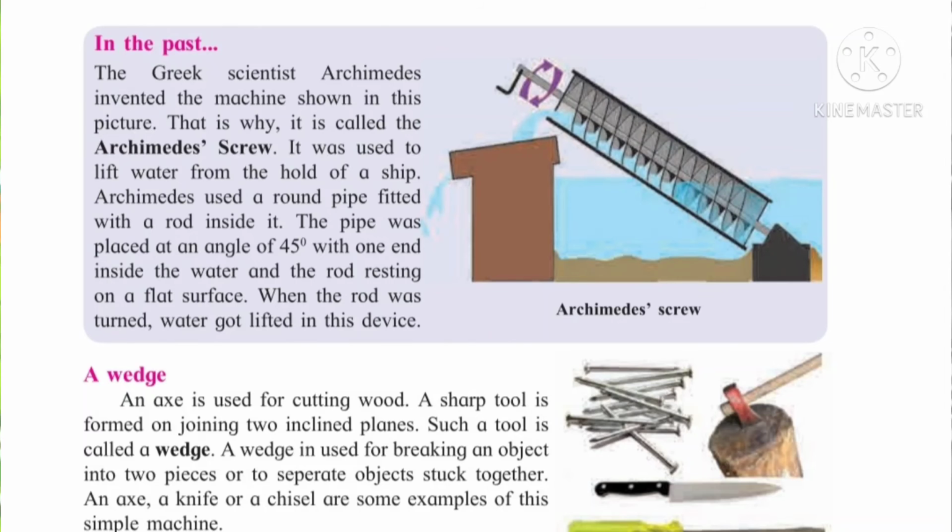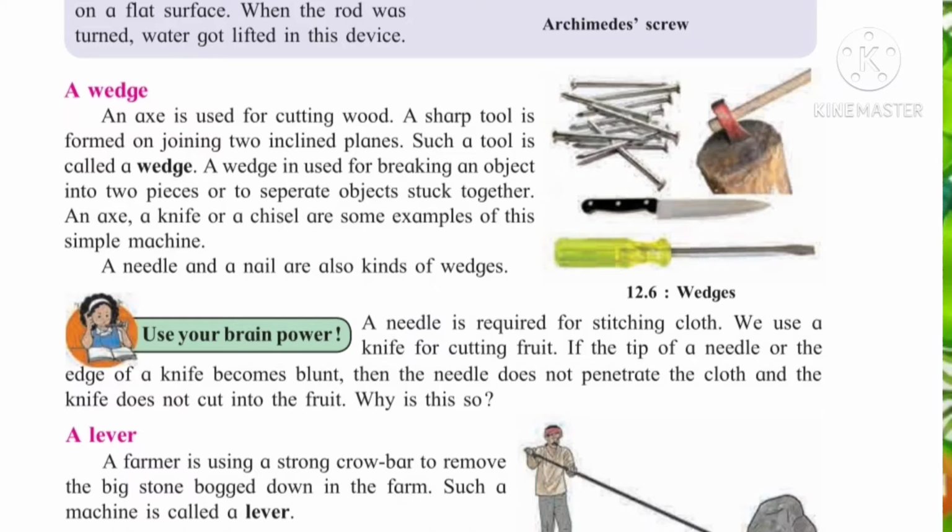What is it? Wedge. An axe is used for cutting wood. Everyone knows the axe. A sharp tool is formed on joining two inclined planes. Such a tool is called a wedge.